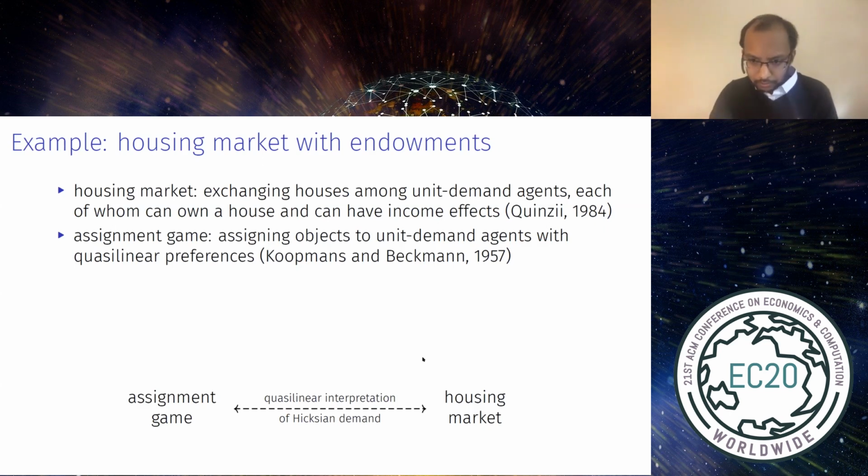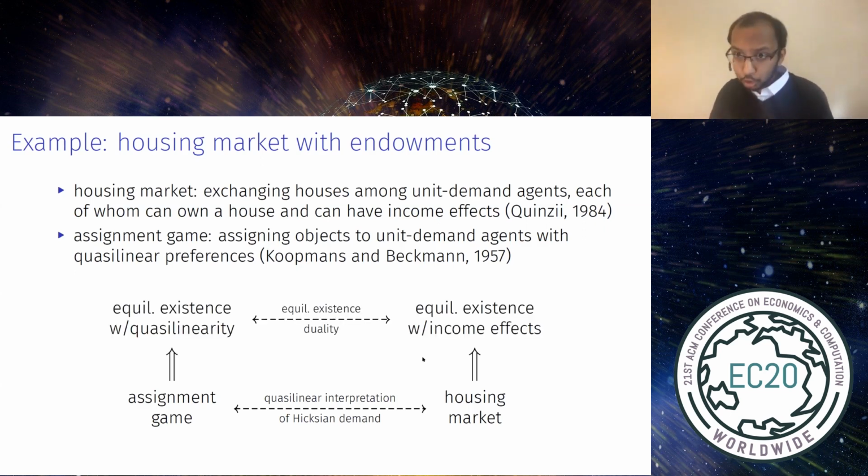To remind you, the assignment game has some objects and some unit demand agents with quasi-linear preferences, and the model finds an equilibrium in this assignment market. So given that, what we know is that if we start off with the housing market, each Hicksian economy is an assignment game. And Koopmans and Beckmann showed that equilibrium always exists in the assignment game. This is a quasi-linear context. And so by the equilibrium existence duality, it follows that equilibrium always exists in the housing market.